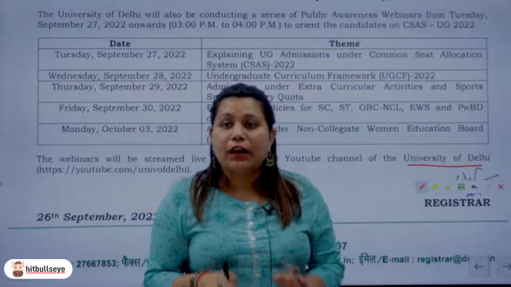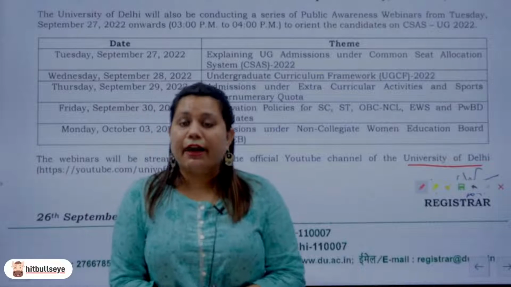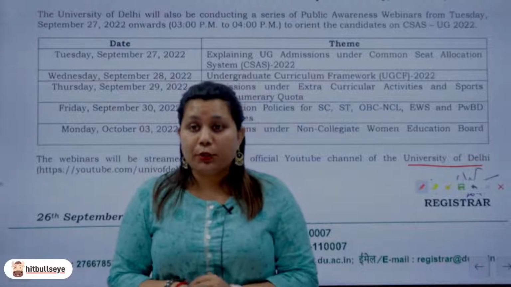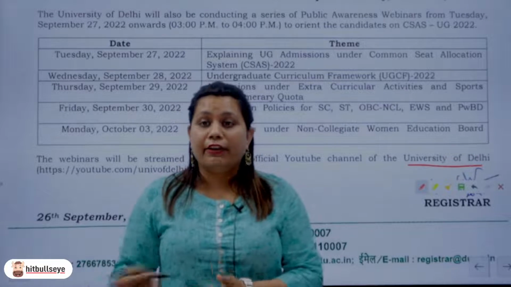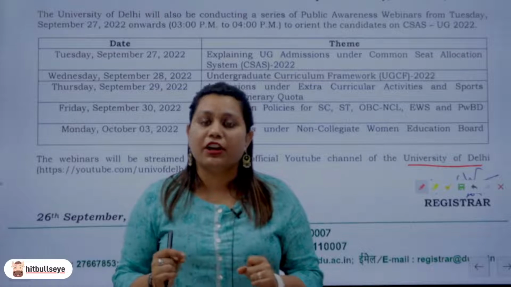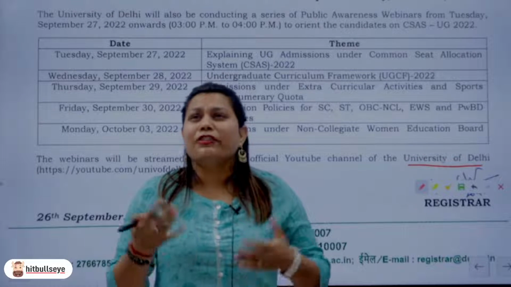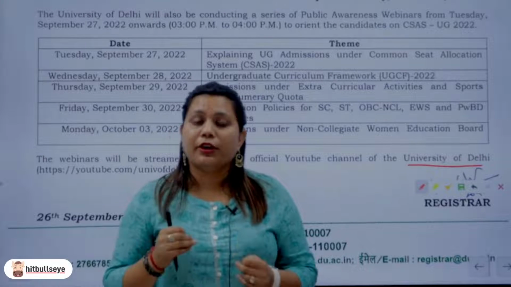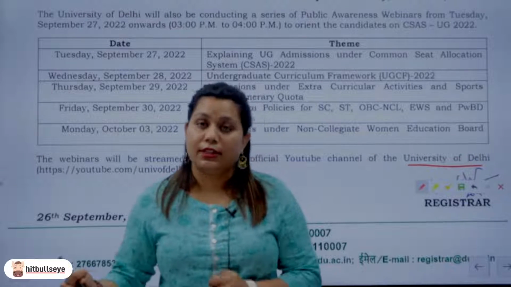So what is the takeaway from this entire notice that I have read out for you? First of all, if you have not appeared for the CUET exam, you cannot go ahead with the CSAS process. CUET is the minimum criteria that you need, the eligibility criteria for which you can appear yourself for the CSAS process.